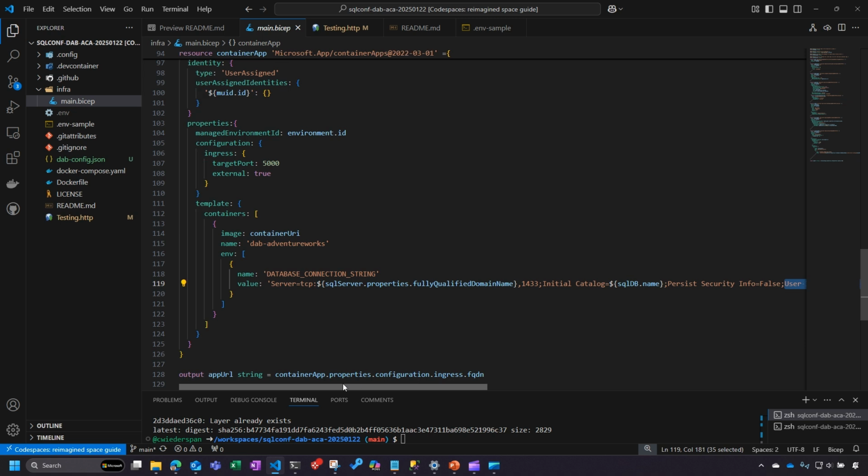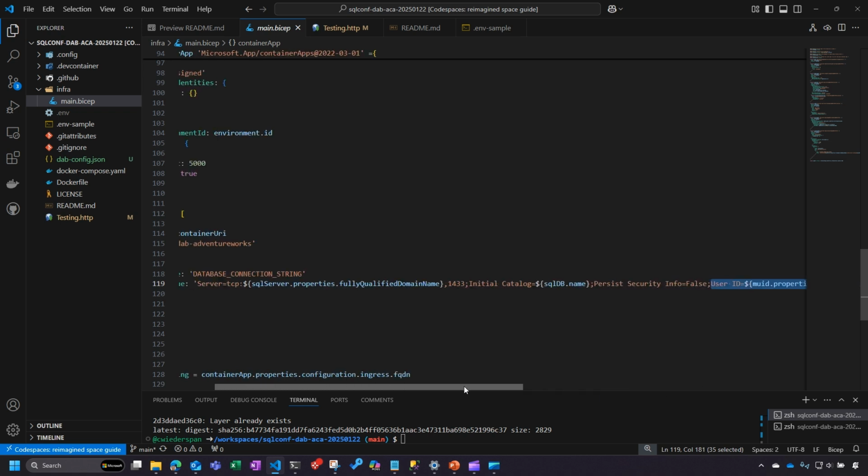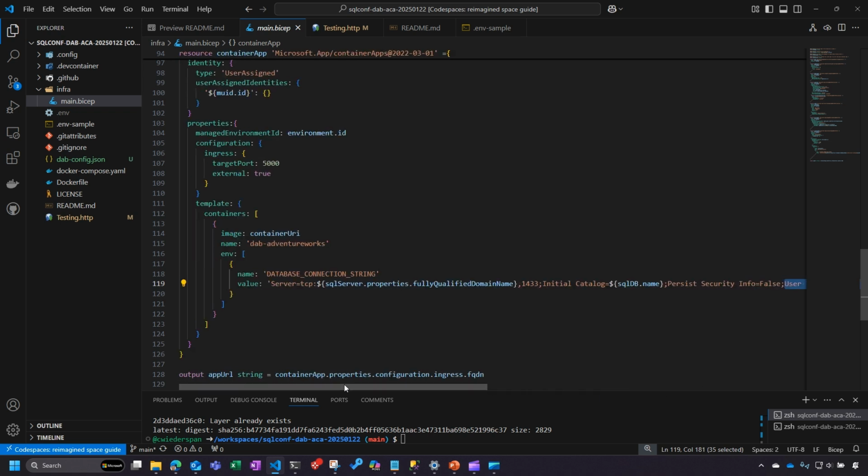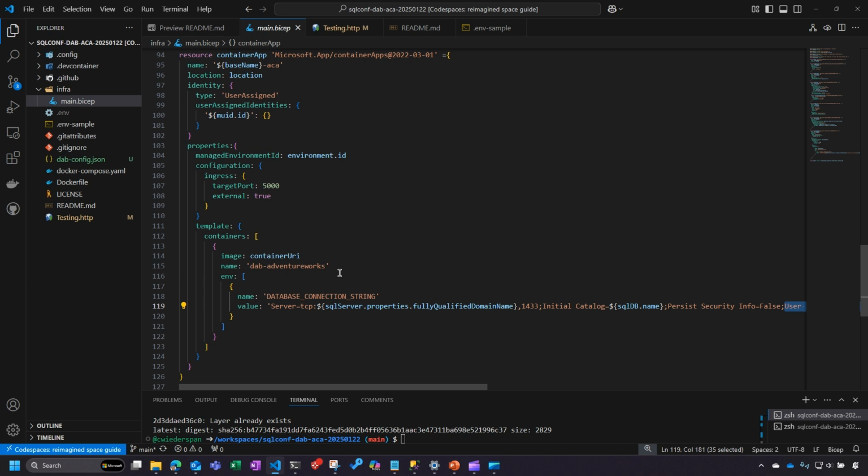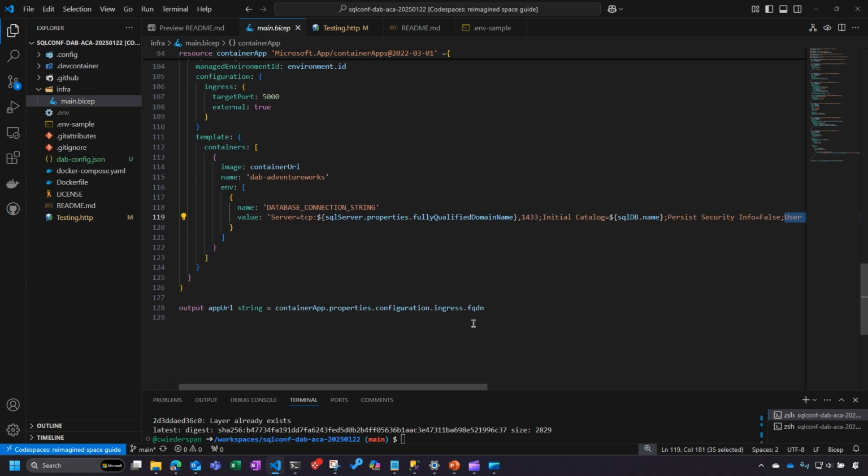That is the beauty of the managed identities. They don't require passwords. Azure takes care of all that under the covers, and you don't risk storing passwords and connection strings or checking them into your repo or just having them get out there in the world. So, really nice security in that sake. The only thing I will call out is I've got an output URL. This is where I'm actually going to output the URL for the container app that we're using. We'll use that to then plug back into our test file and actually run that.